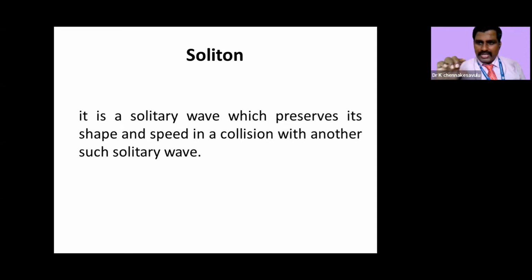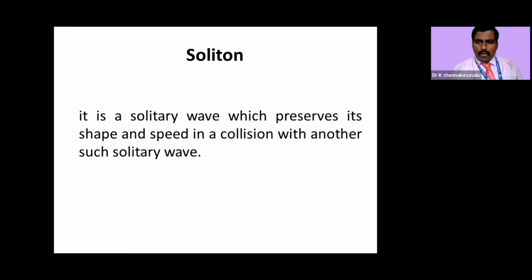During the collision, the addition will result in a higher amplitude if the phase is the same. If the phase is opposite, the addition leads to a lesser amplitude, or even zero amplitude.